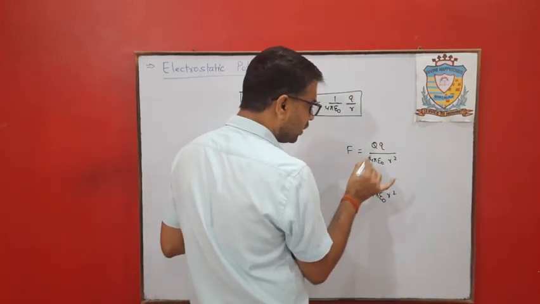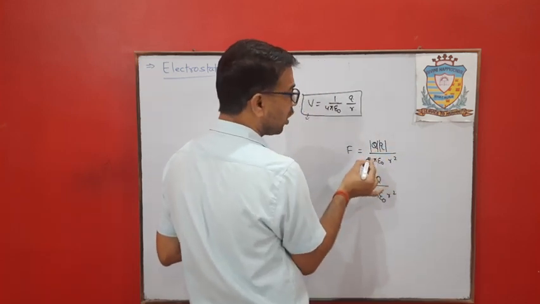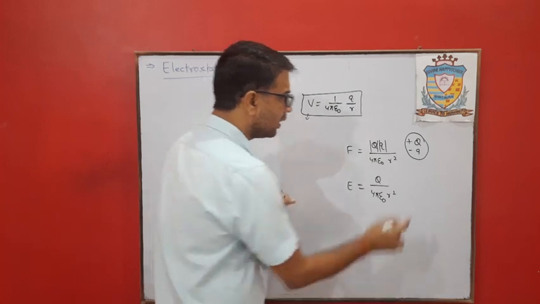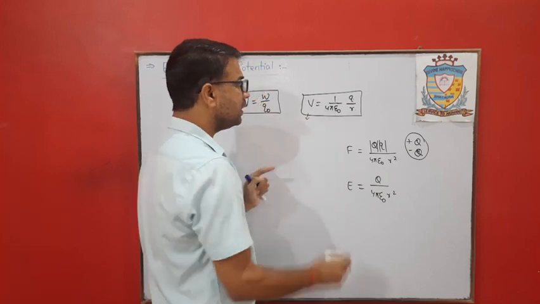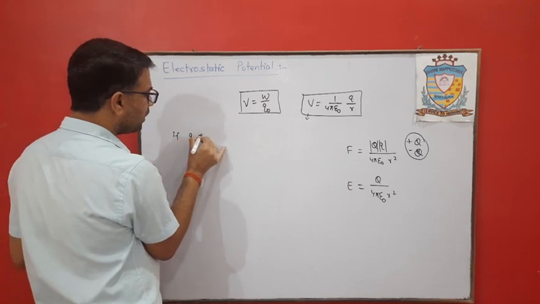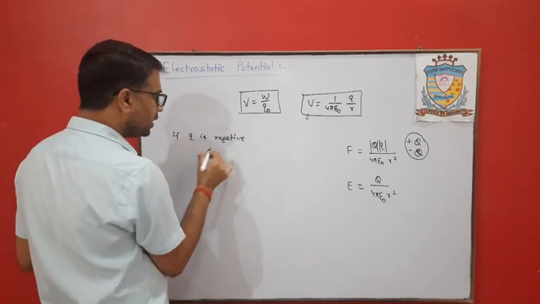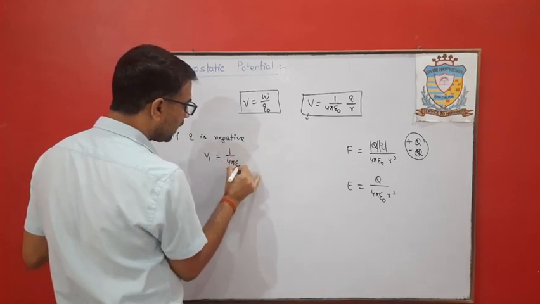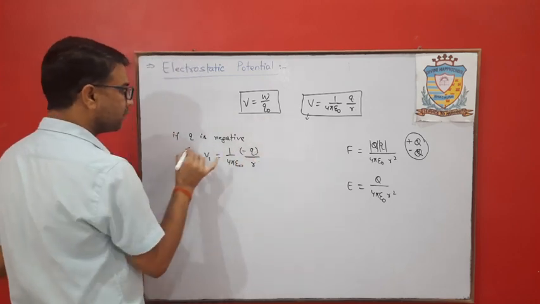Clear? Here these two values are considered in mod, meaning either it is positive Q or negative Q, in both cases we take the value of charge as positive. But here there is a difference. If Q is negative, then V is 1 upon 4 pi epsilon naught, minus Q upon R. Here we will consider the sign. Clear?